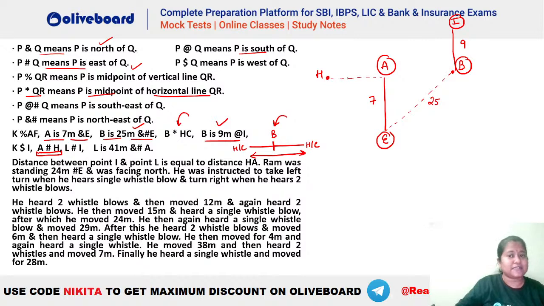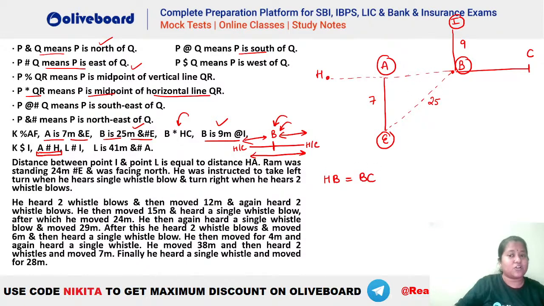So now you can see that H and B has to be something like this because we know that B has to be the midpoint of H and C. So that means HB has to be equal to your B and C, isn't it? And you can see from the diagram that H is towards the west of B. So your C will be towards the east of B. I hope this is clear. So you will be getting something like this. So here your HB is equal to BC, right? That is understood that HB should be equal to BC.